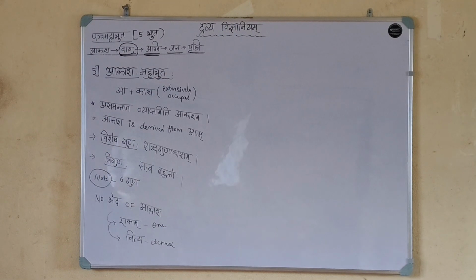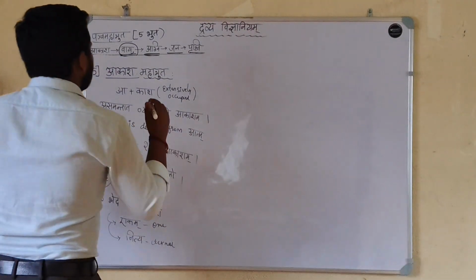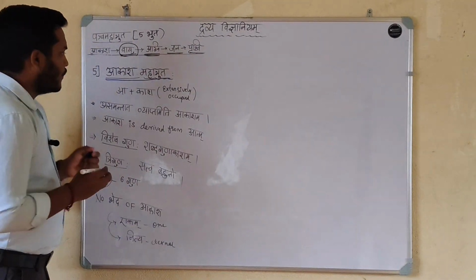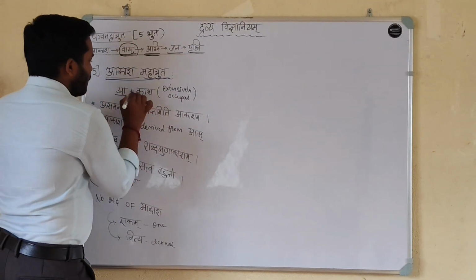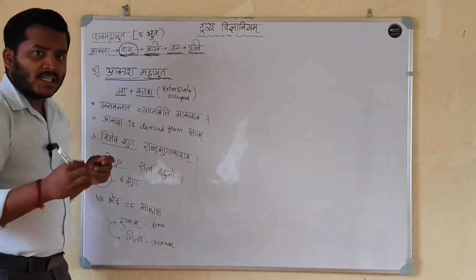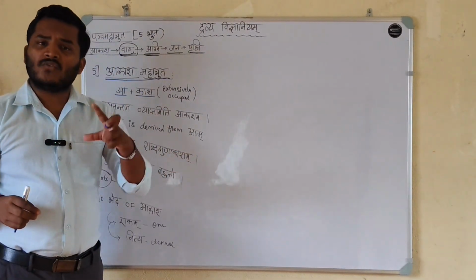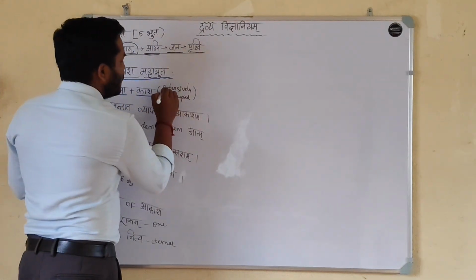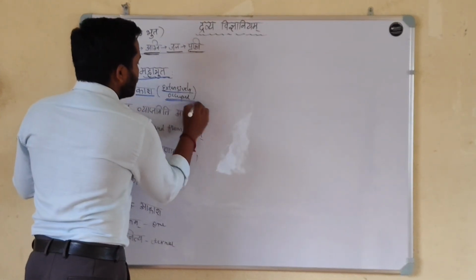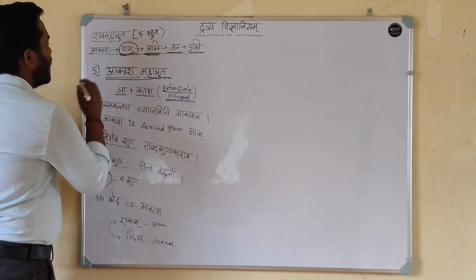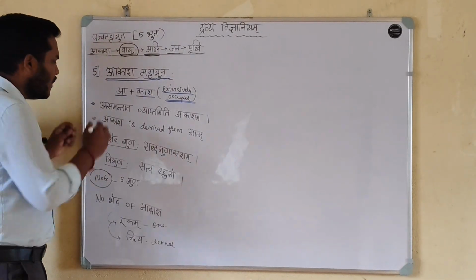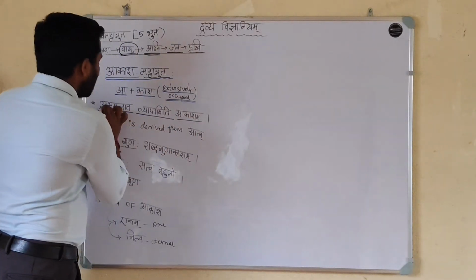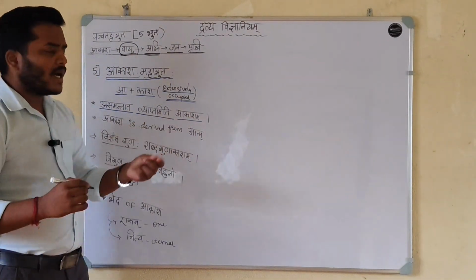Now, the last Mahabhuta, that is Akasha Mahabhuta. A plus Kasha, Akasha. That which is extensively occupied Bhuta is called as Akasha Mahabhuta. Extensively, बहुत विस्तार से स्प्रेड हुआ है, उसको हम आकाश महाभूत बोलते हैं. देखो, असमन्तात व्याप्तमिति आकाशम.